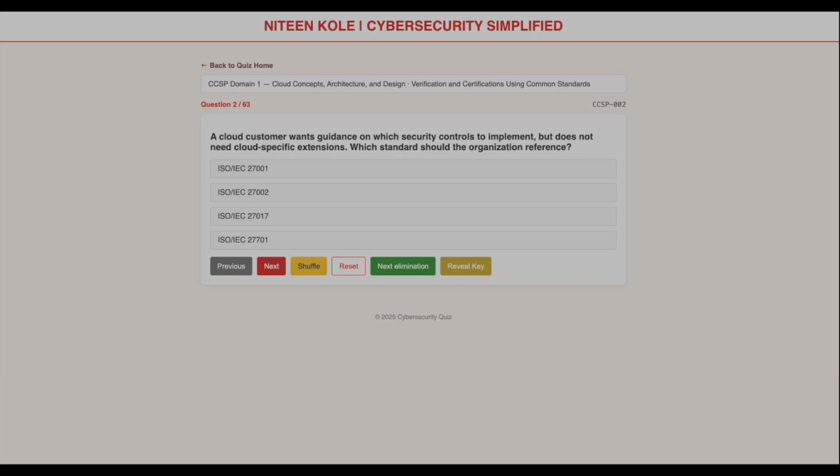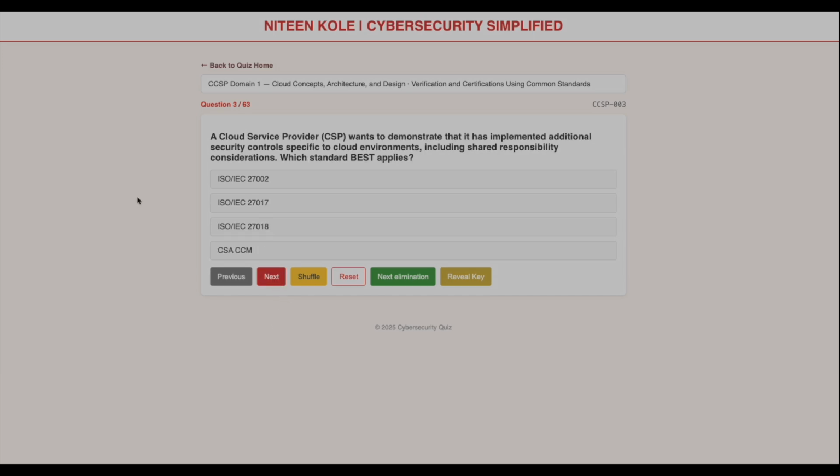Next, remove C, ISO 27017. The question specifically says cloud specific extensions are not required. So 27017 doesn't fit. We are left with A and B. ISO 27001 is the management framework. ISO 27002 provides the security controls. The question asks which security controls should we implement? That points directly to ISO 27002. So the exam tip is, if a question asks what control should we implement, think of ISO 27002. Let's go to the next question.